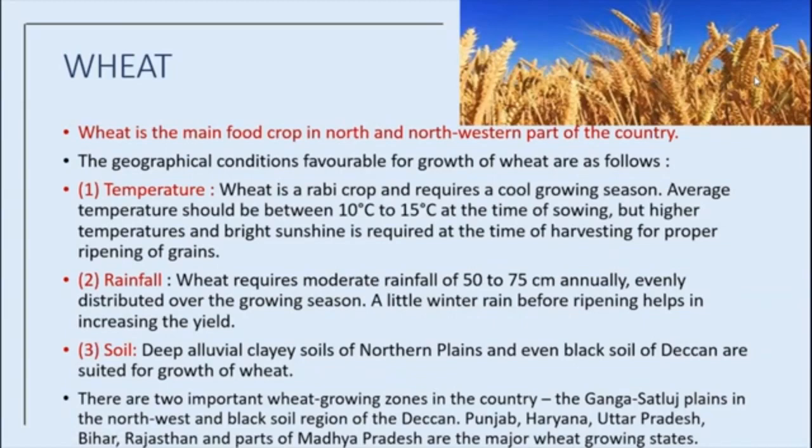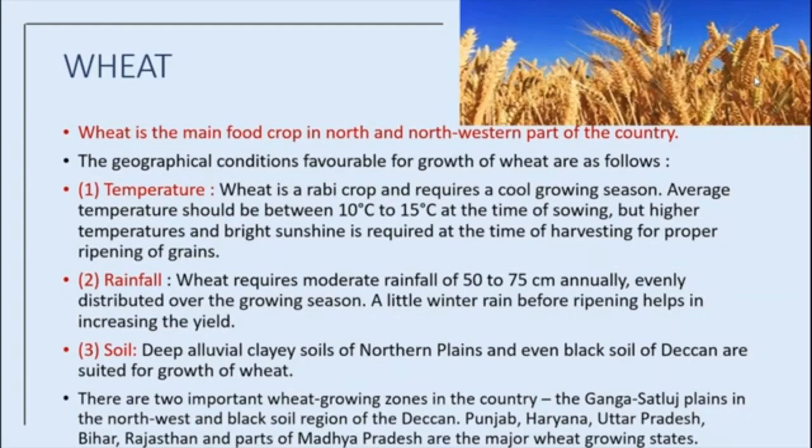Temperature. Wheat is a rabi crop. Rice is a kharif crop, but wheat is a rabi crop and requires a cool growing season. Average temperature should be between 10 degrees Celsius to 15 degrees Celsius at the time of sowing. But higher temperatures and bright sunshine are required at the time of harvesting for proper ripening of grains.